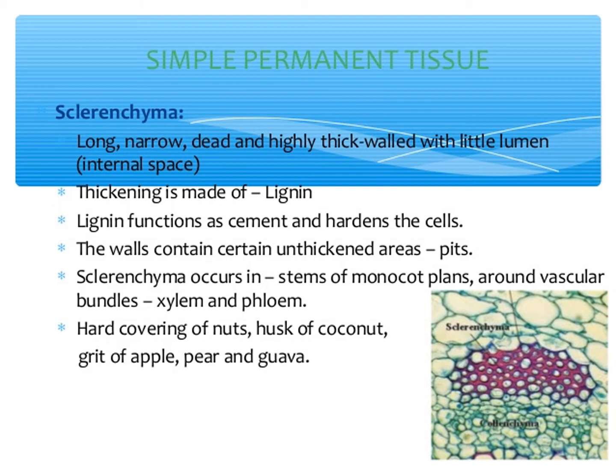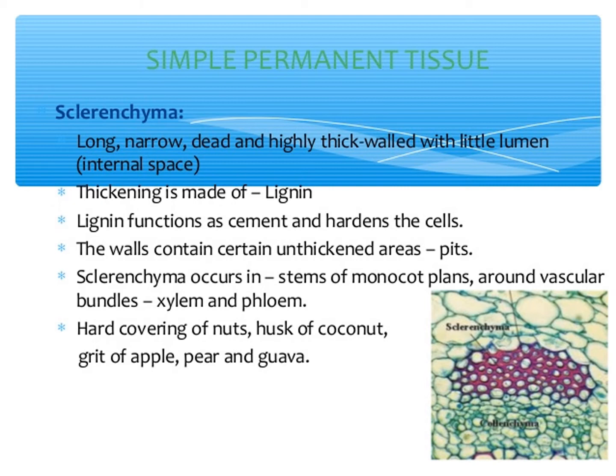Pits are prominent and seen along the walls. The lumen is filled with wall material. Sclereids are also common in fruits and seeds.